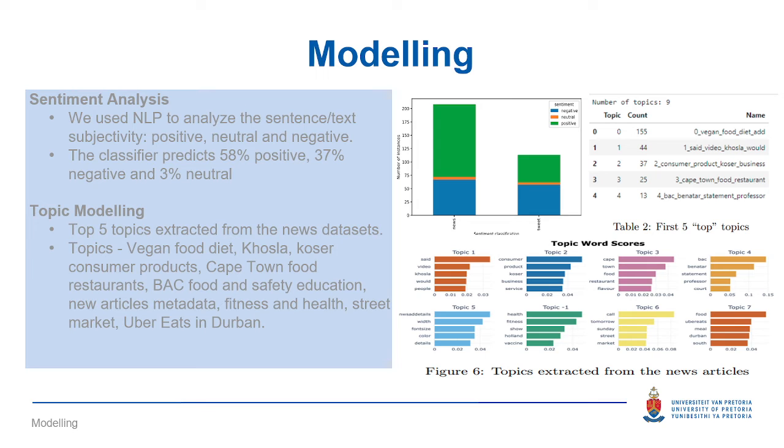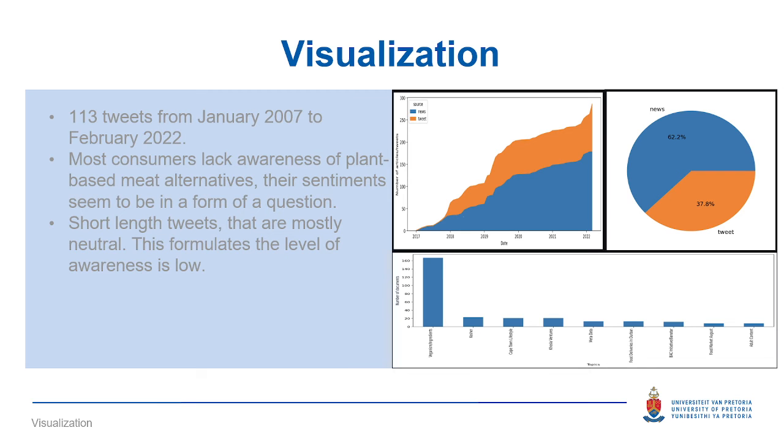And then from there, we had to visualize what we have found in the analysis and in the modeling. And we realized that there's still a low level of engagement, more especially on social media, on Twitter. Twitter is a platform that is known for its users to speak their mind, but in this instance, the users were more curious rather than actually engaging and suggesting.